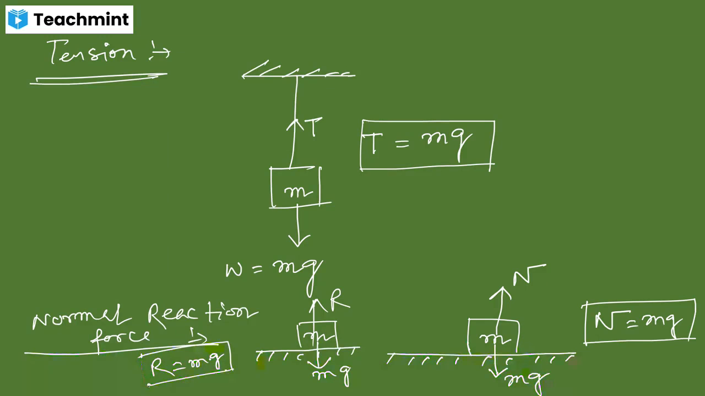And the tension force, whenever only one string is there and the object is attached with the string, the tension force will work in the upward direction and the weight will work in the downward direction. In that case, the tension force equals the weight of the object.